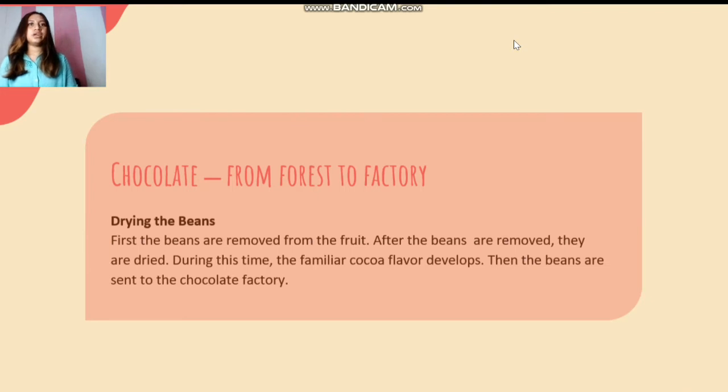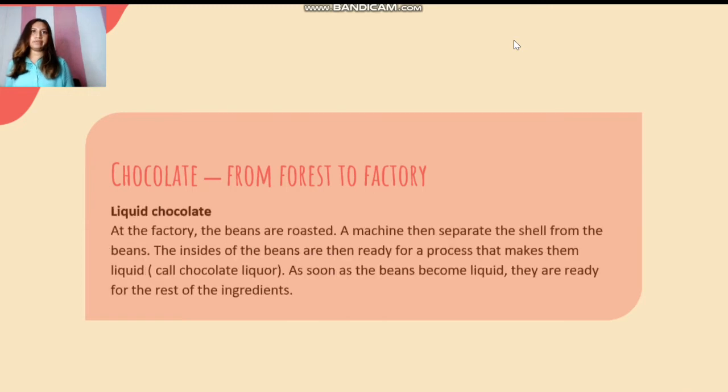Drying the beans. First, the beans are removed from the fruit. After the beans are removed, they are dried. During this time, the familiar cocoa flavor develops. Then the beans are sent to the chocolate factory.